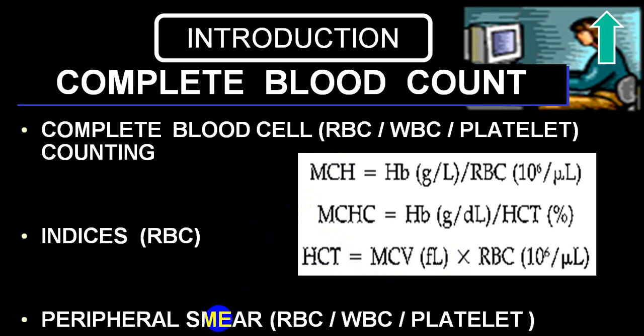In peripheral smear, the type of RBC, type of WBC and type of platelets can be identified. I've already uploaded one lecture on peripheral smear, so do go through that. It is very, very useful.